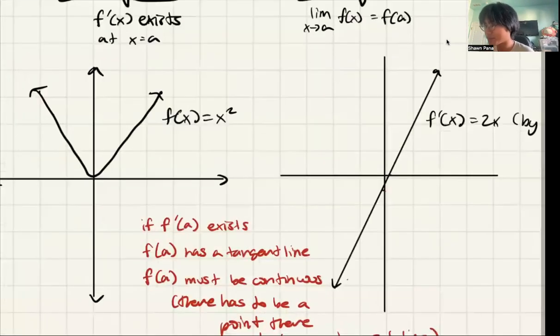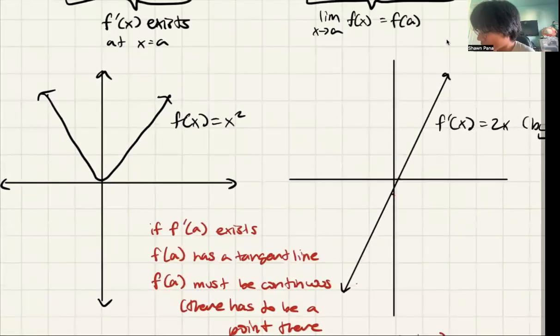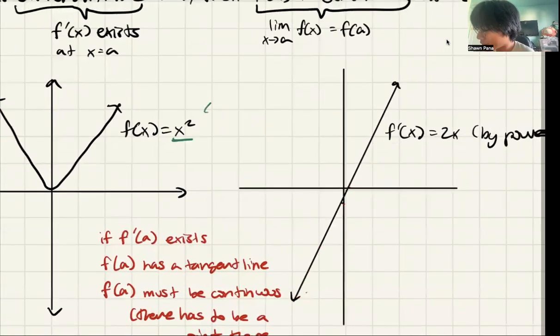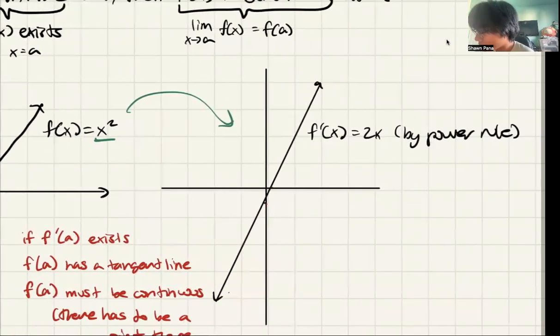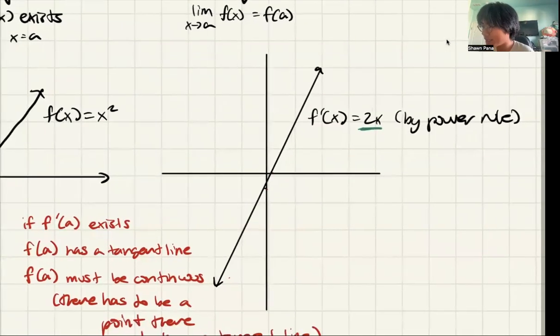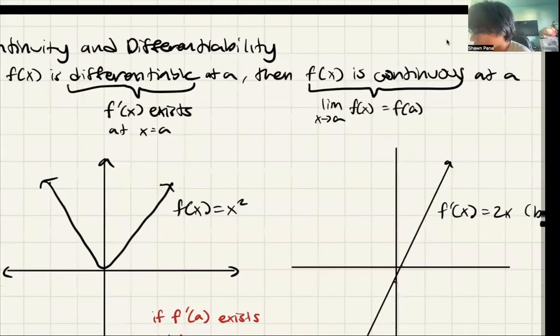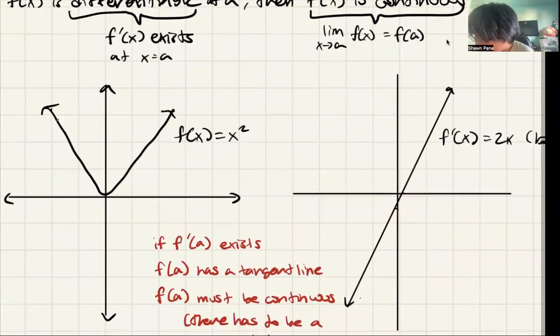So let's look at these examples of f of x equals x squared. So this function, x squared, does have a derivative by the power rule. So because the derivative 2x doesn't have any holes or asymptotes or any outstanding features, we can say that this exists for all x. So the derivative exists for all x. So this means every single one of these points has a tangent line.